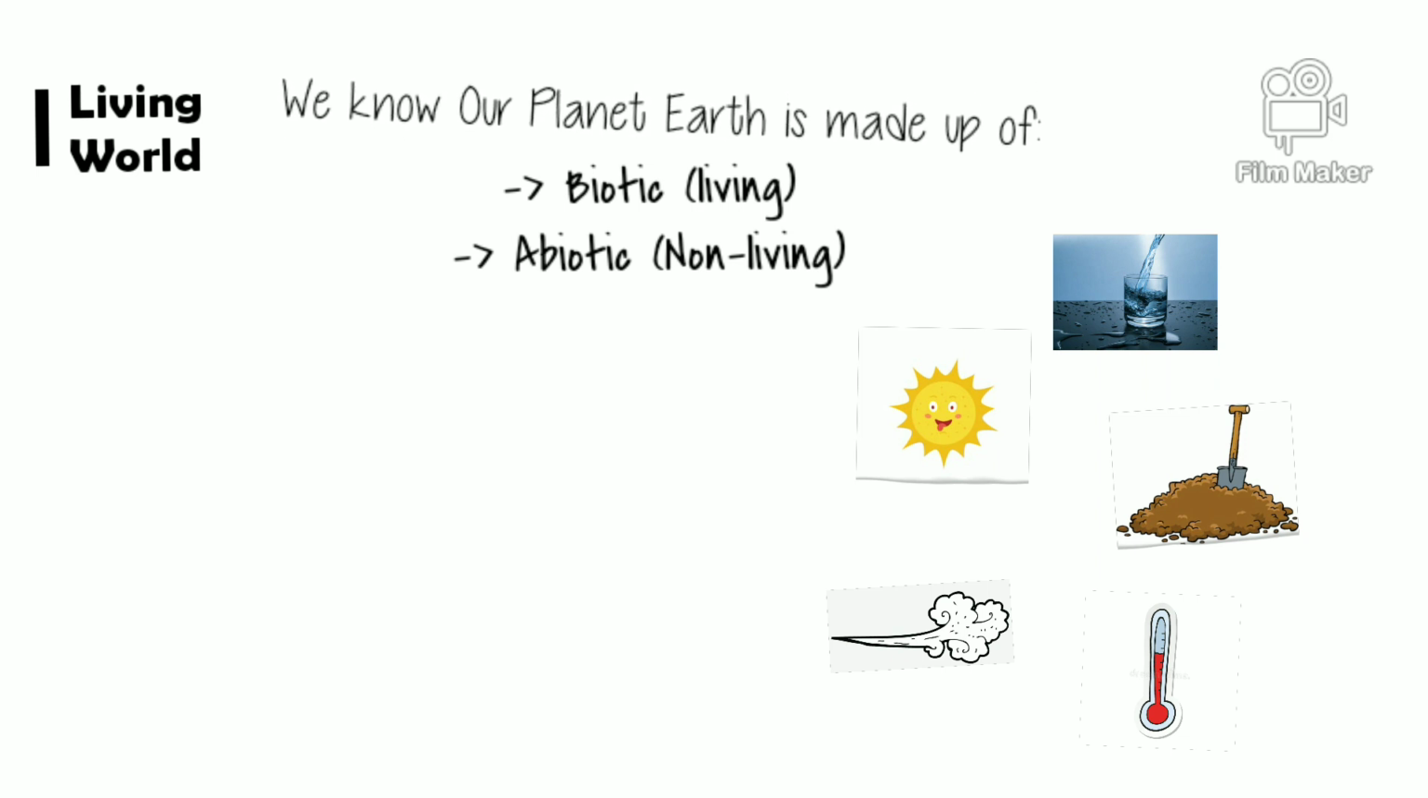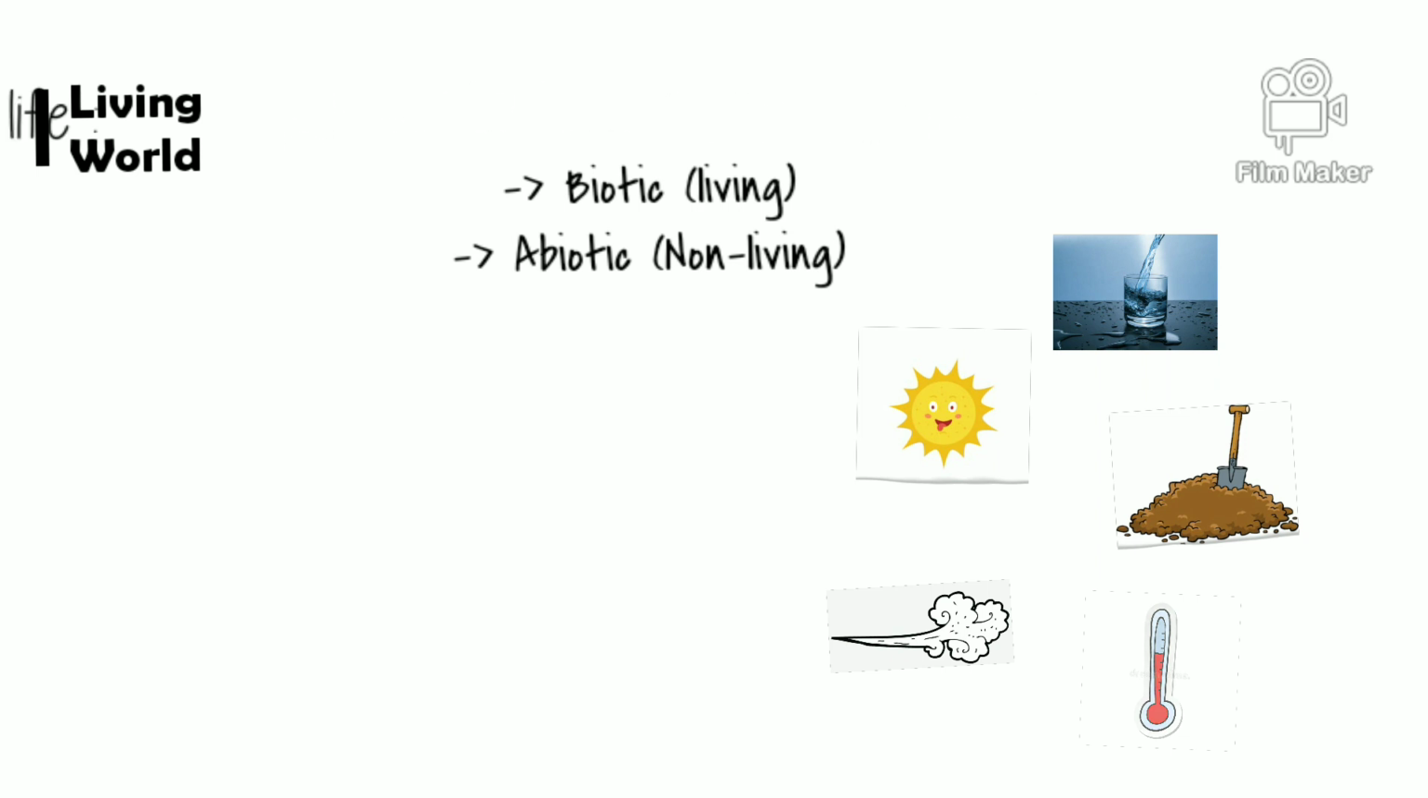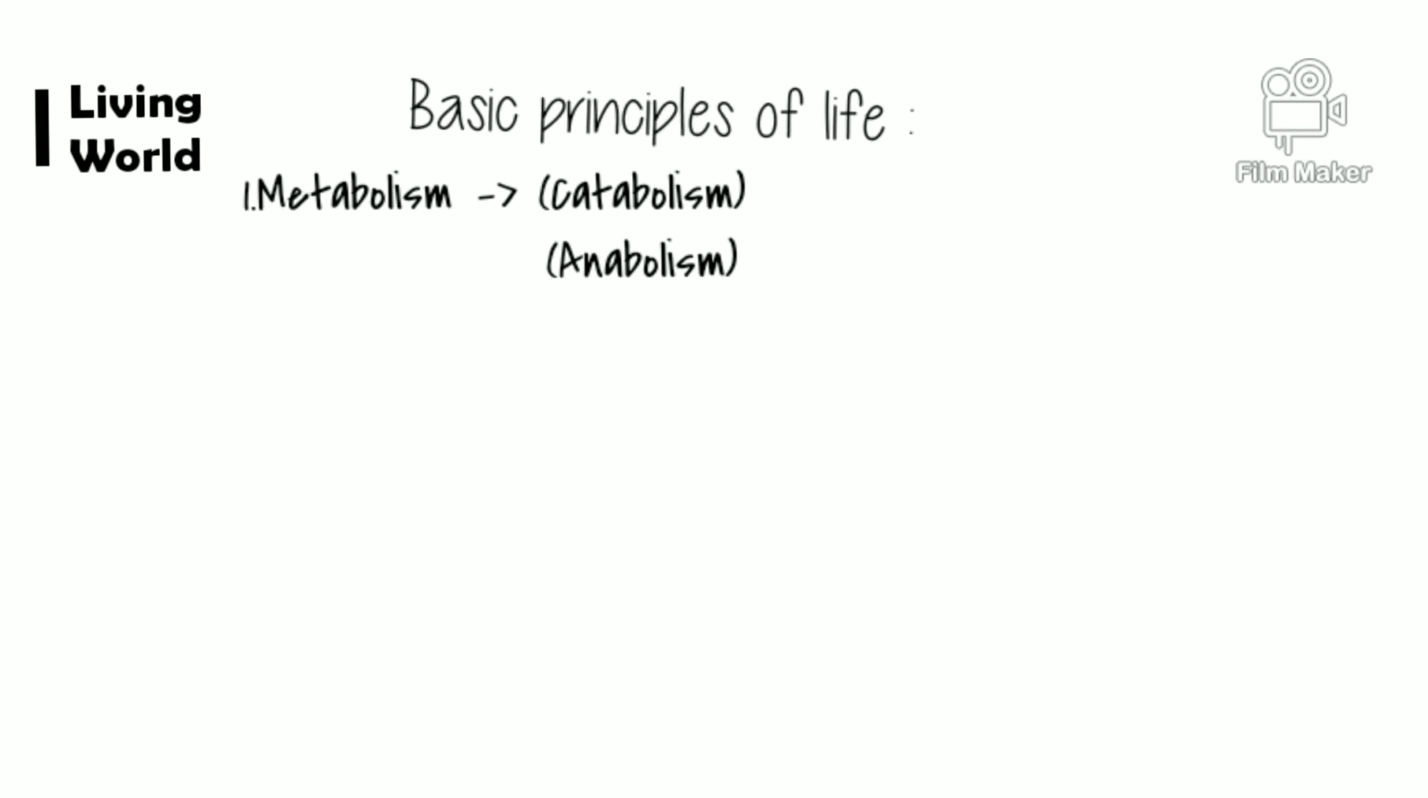So here comes the need to learn some basic principles of life. Our first principle states that living beings, once produced or born, have to survive. For survival, they need energy and many chemical molecules, and for energy they have to perform metabolism. Metabolism includes basically two terms, that is catabolism and anabolism. Do you know what is catabolism?